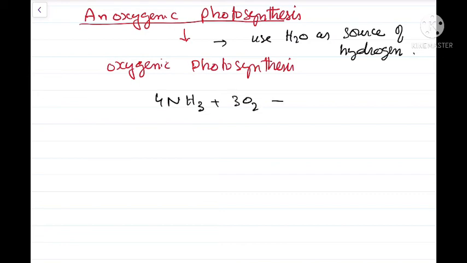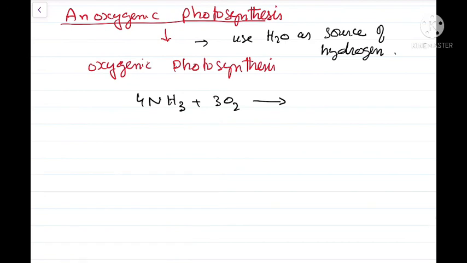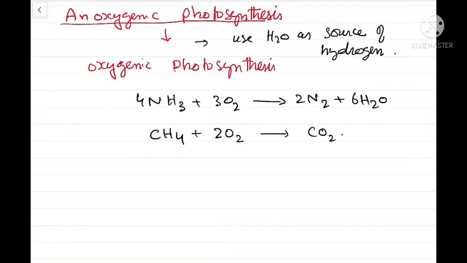The released oxygen oxidized the ammonia of the atmosphere, and that was converted into nitrogen and water. Similarly, all the methane that was present in the early atmosphere was oxidized into carbon dioxide and water. Oxygen also reacted with itself and resulted in the formation of ozone.